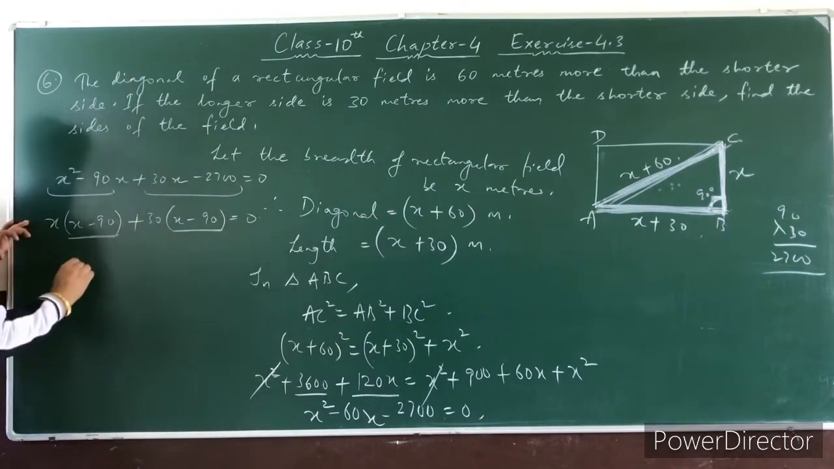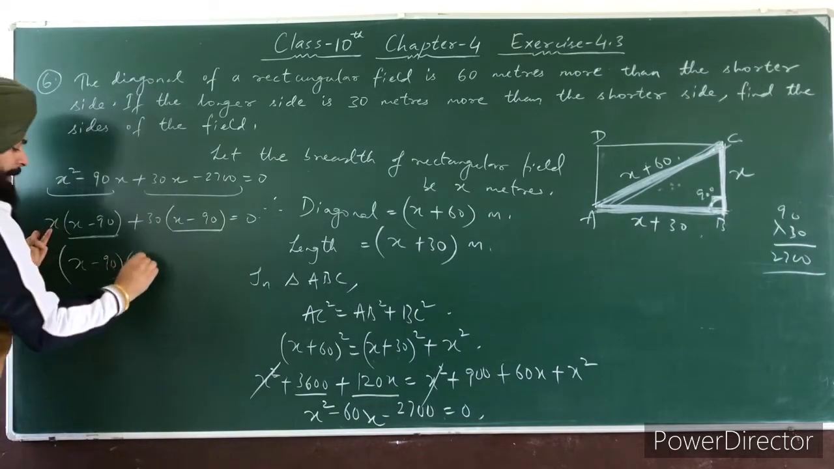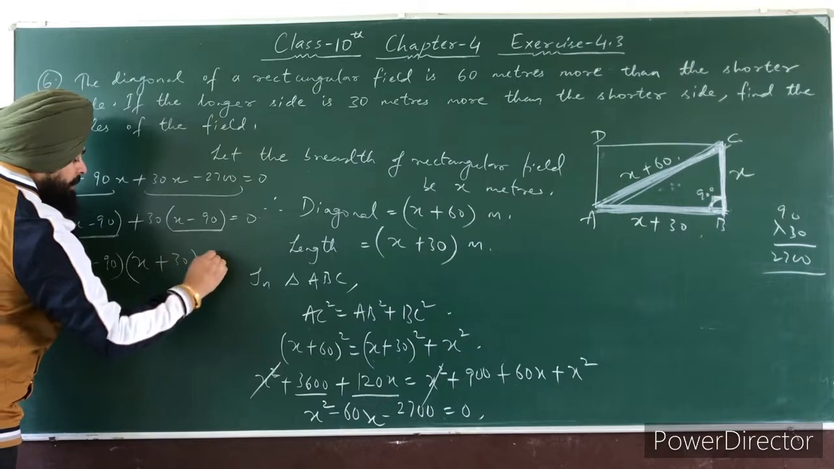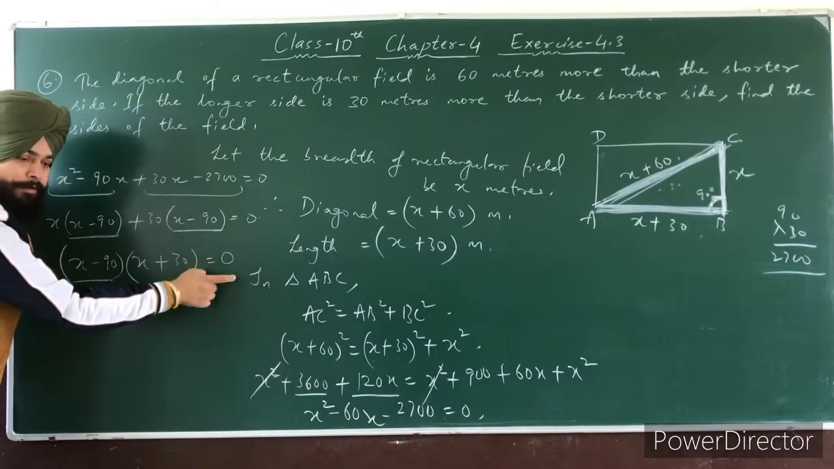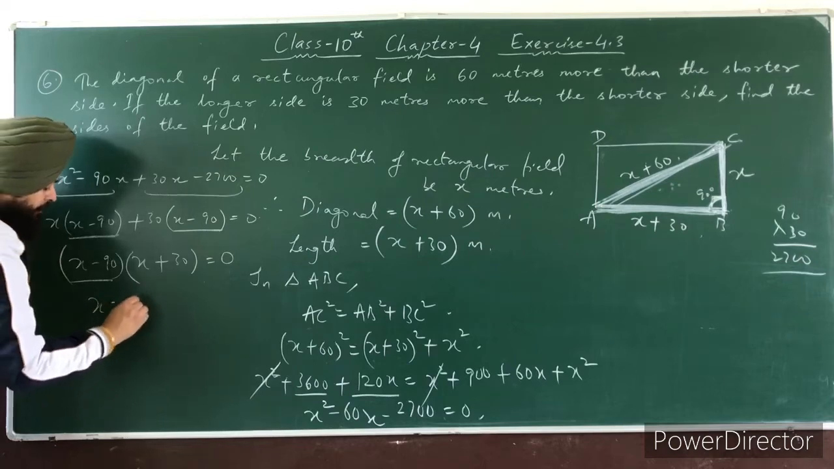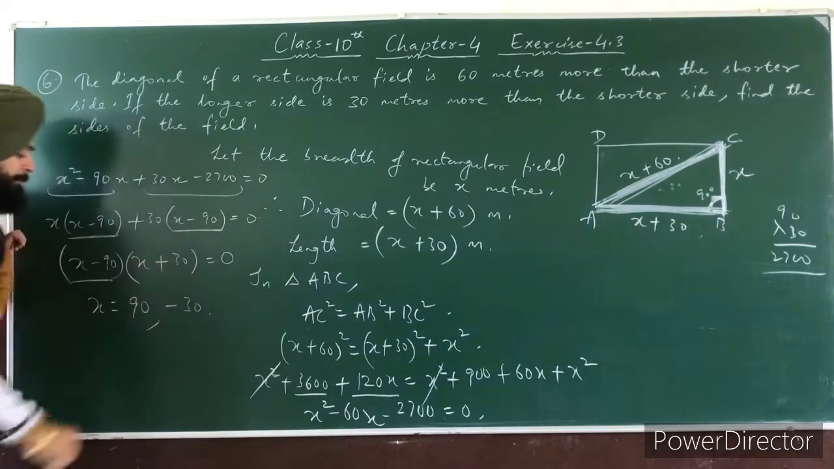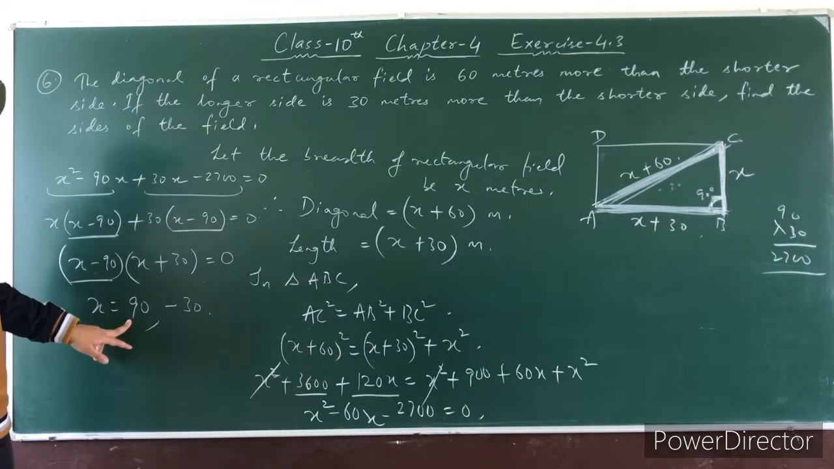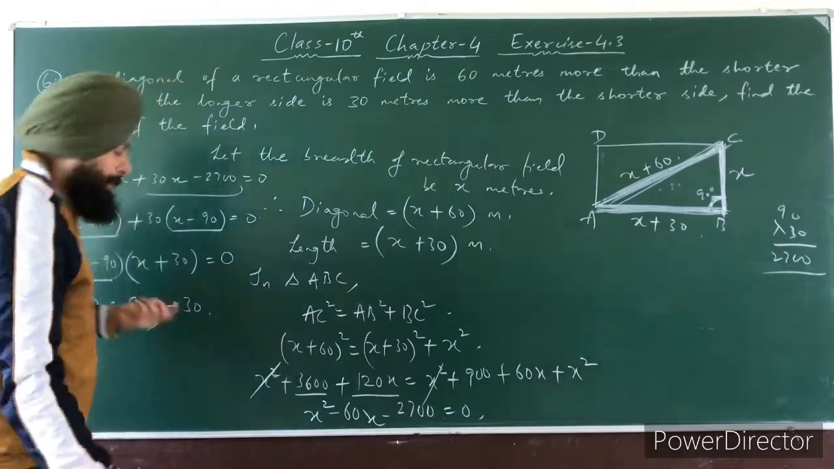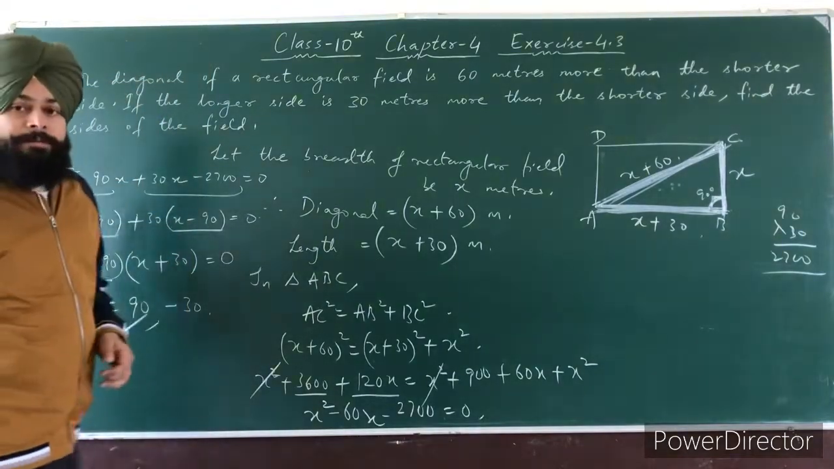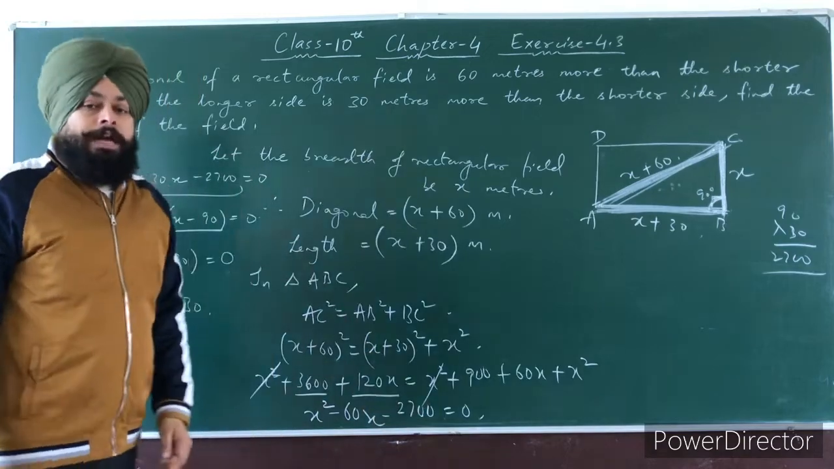So this x minus 90 is again taken as common, and from here x plus 30 is equal to 0. So from the first factor, when you compare it with 0, the value of x is 90, and from the second factor, the value of x is minus 30. So the one value is 90, the second one is minus 30. So which value is possible here? The value possible here is 90, because we will find the dimension of this rectangular field, and the dimension should always be positive.